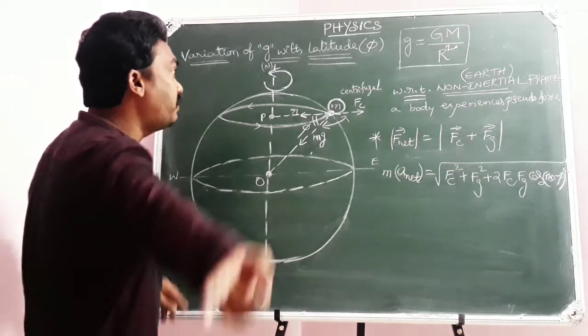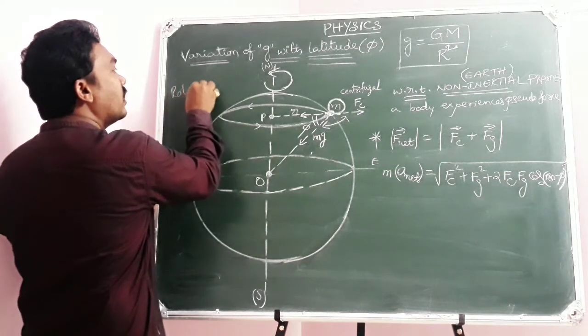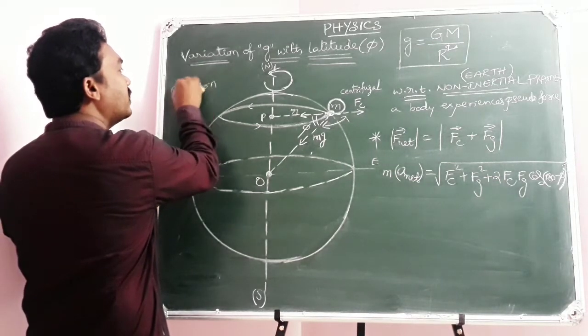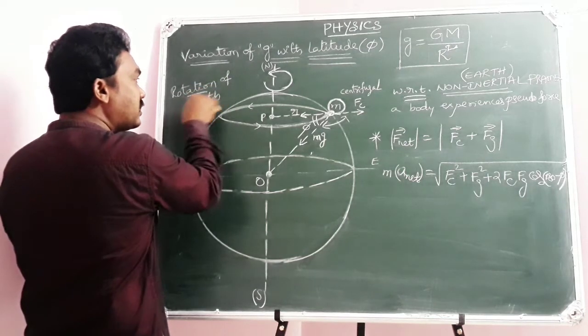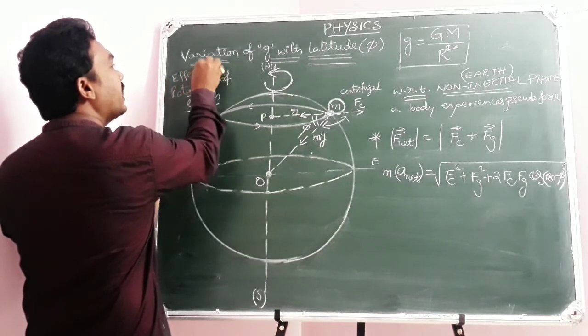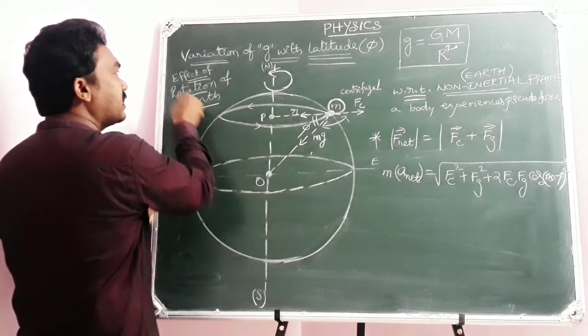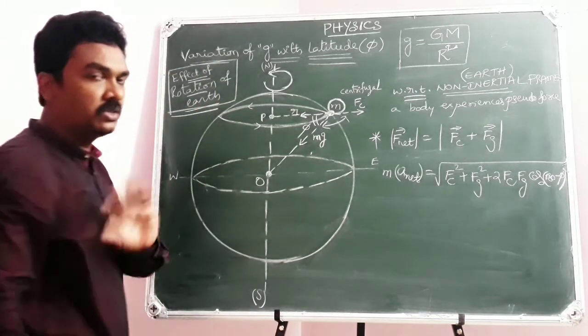So this all comes because of the rotation of Earth. How latitude can influence the acceleration due to gravity: because of the rotation of Earth. If Earth is not rotating around its own axis, your latitude will not be able to influence acceleration due to gravity.